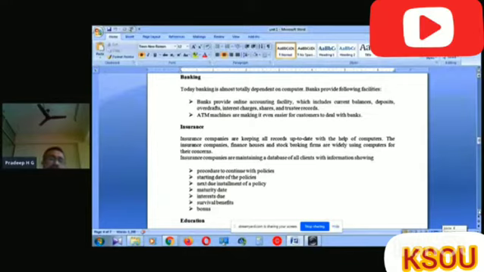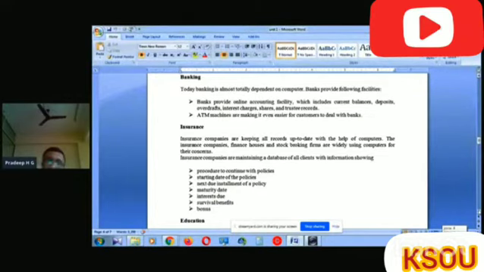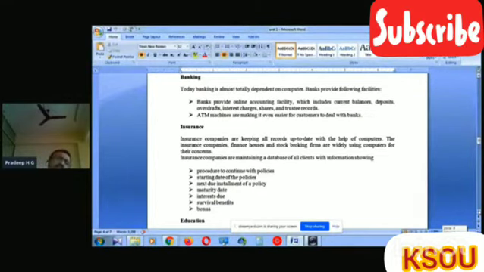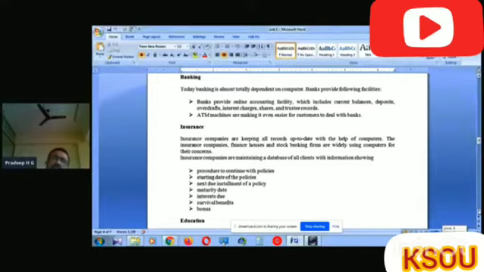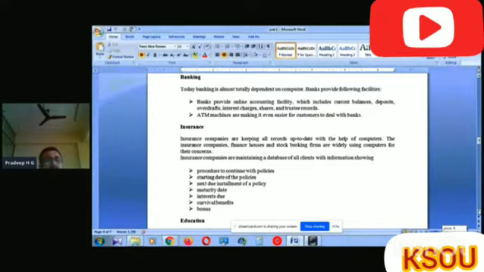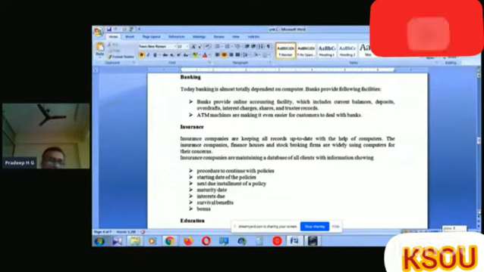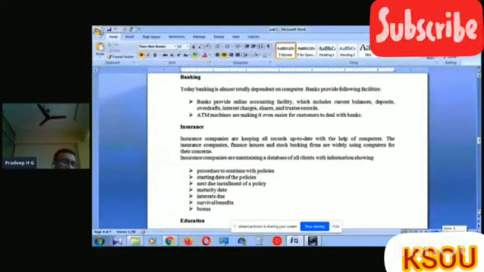When we consider the accounting facility, it is possible to open an account online. It is possible to do any type of process. All the actions or processes related to banking activities are carried out when we apply the computer in this field. Otherwise, it is not possible. This includes current balances, deposits, overdraft, interest charges, other charges, shares, and trustee records. So, all these databases are considered here.